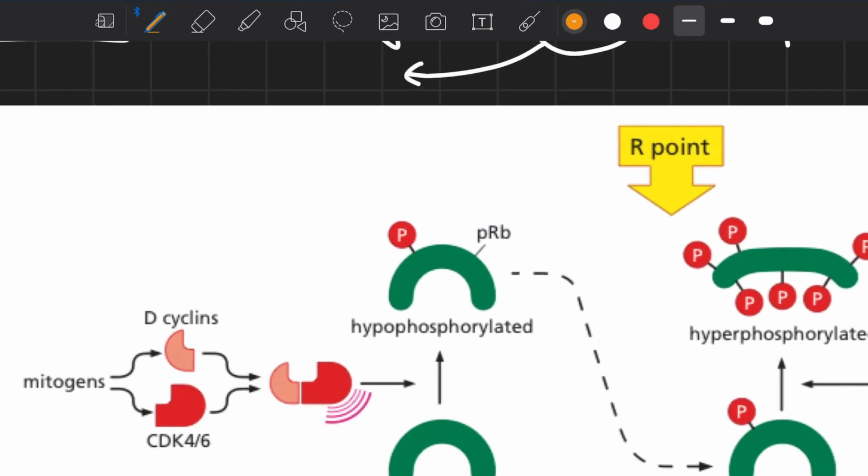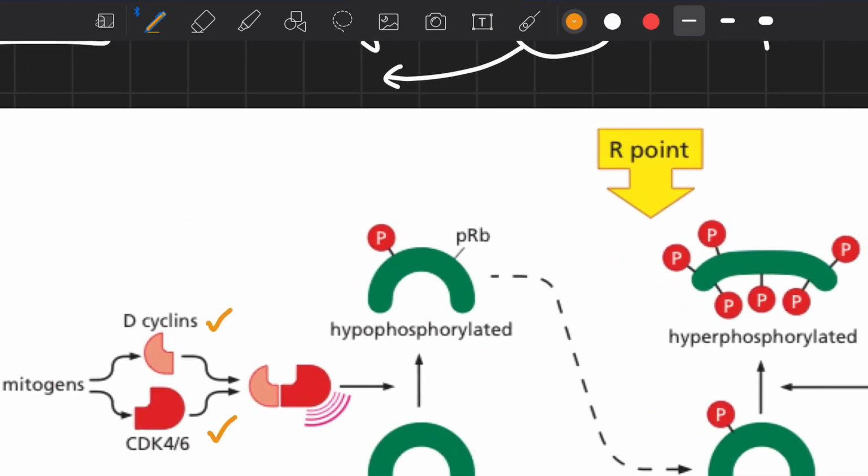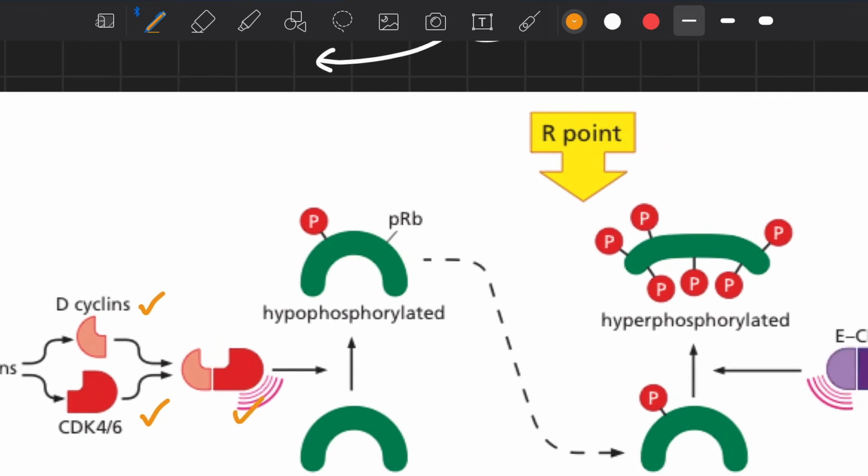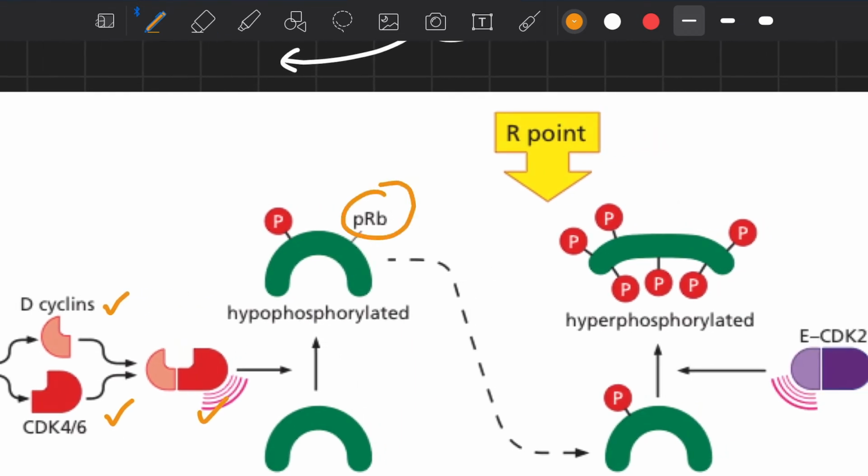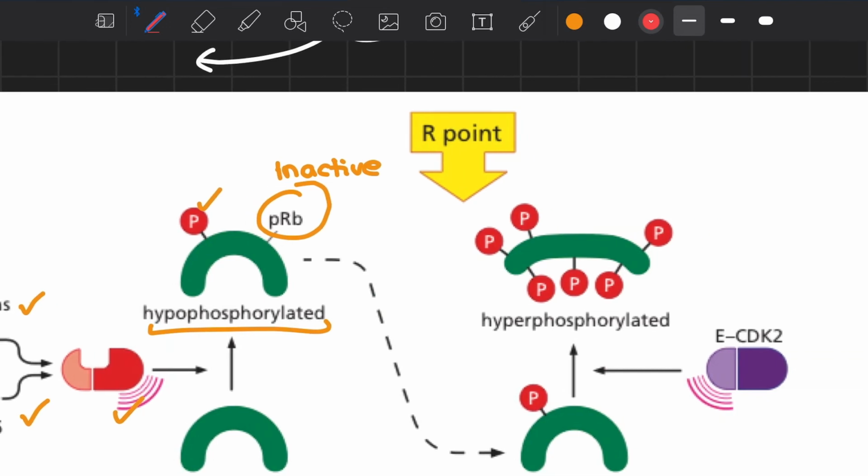We have seen how mitogens can upregulate the amount of cyclin D and CDK4 and 6 and they become active. Now this pRB, when it gets converted into a hypophosphorylated state, gets inactive, and the further job is done by converting it from hypophosphorylated into the hyperphosphorylated state by cyclin E-CDK2. Now this RB is completely inactive, and as we saw, the affinity of cyclin E-CDK2 is just towards the hypophosphorylated state, not towards the unphosphorylated state. So we still need the mitogenic signal and the corresponding increase in cyclin D and CDK4 and 6 to do that initial job.